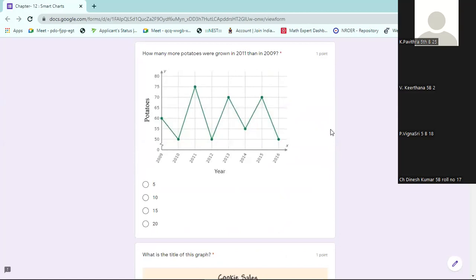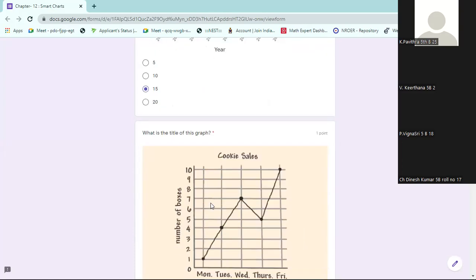How many more potatoes were grown in 2011 than 2009? How many in 2011? How many in 2009? You have to subtract. 75 in 2011, 60 in 2009. Subtract: 75 minus 60 is 15. Sir, the answer is 15. Next.